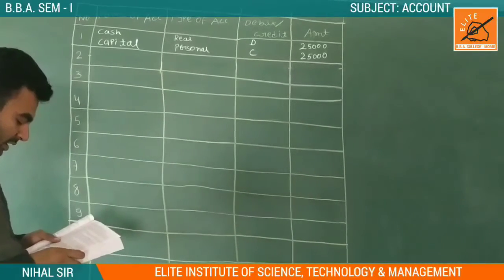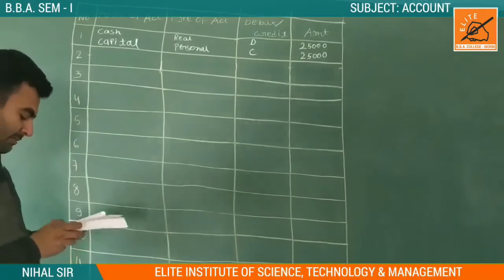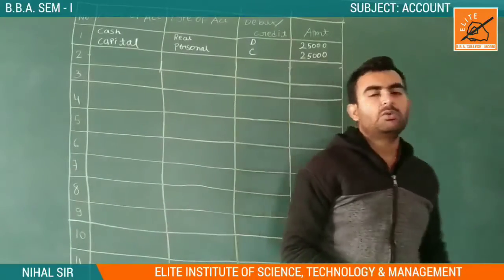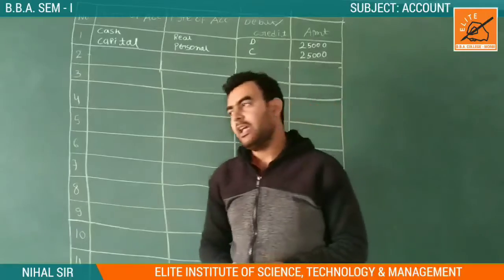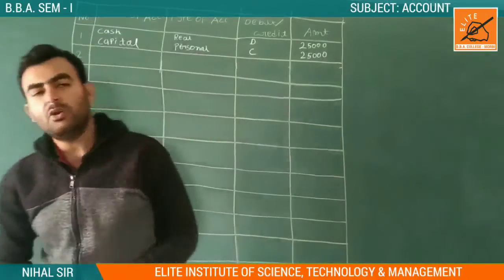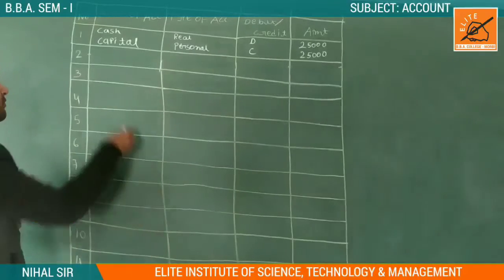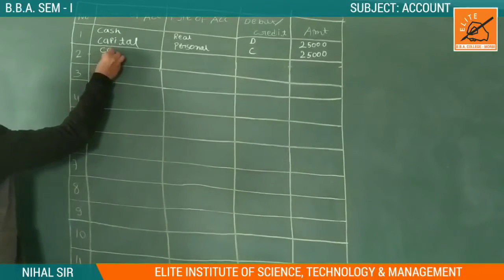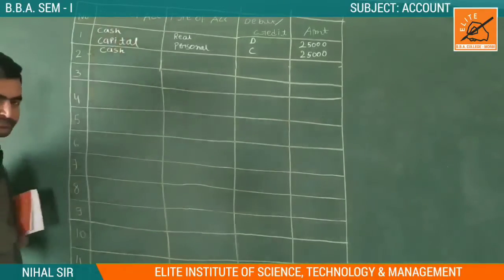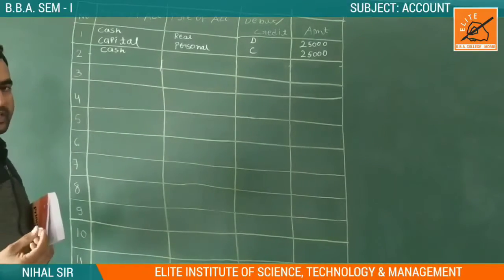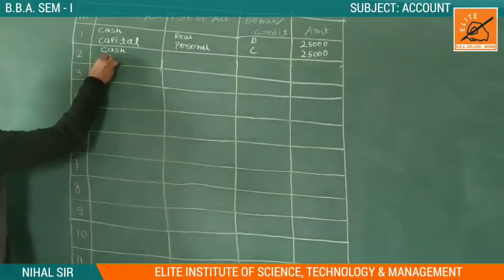Our second transaction is: open a current account with Dena Bank by depositing 10,000. We are opening an account in a bank. Which bank? Dena Bank. So when we are opening an account, what happens? We deposit something. So what is the deposit? Deposit is cash. And the second party, who receives the cash? It is Dena Bank.